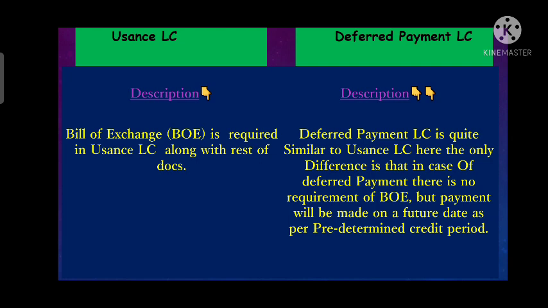Whereas in deferred payment LC, there is no need of bill of exchange, but here also the payment will be made on a future date only. So the difference is that in usance LC, there is a requirement of bill of exchange, whereas in deferred payment LC, there is no requirement of bill of exchange.